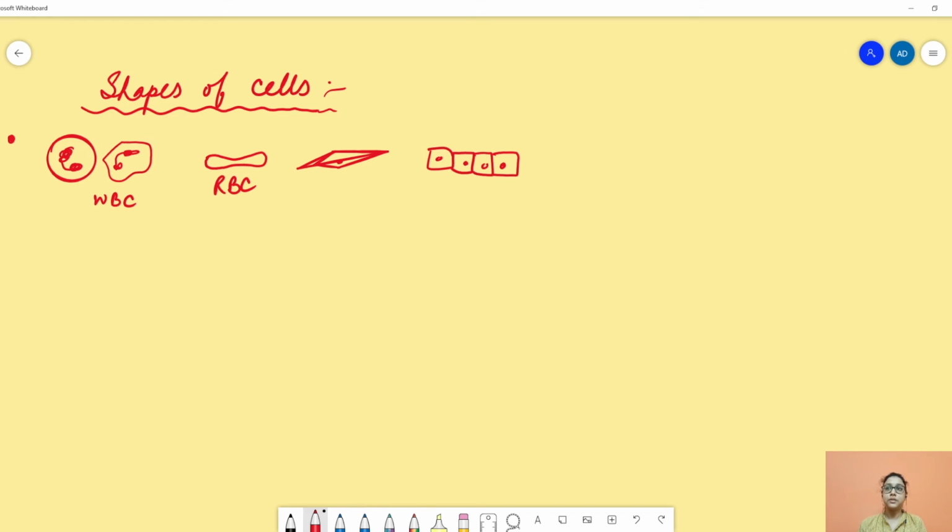We also find that neurons are elongated in structure. They form an elongated structure, and there is a nucleus. Neurons have an elongated structure.